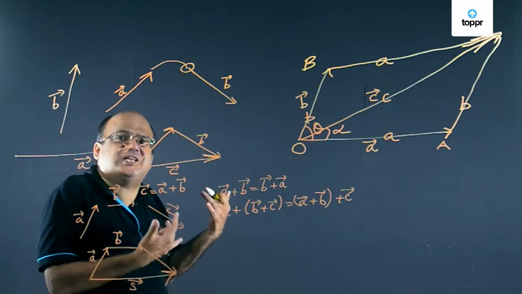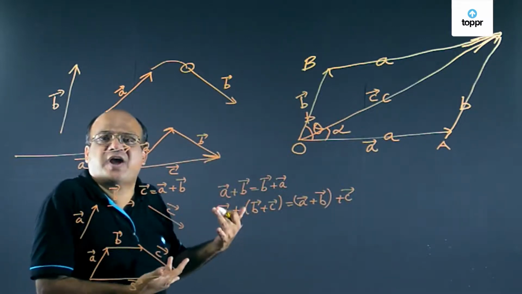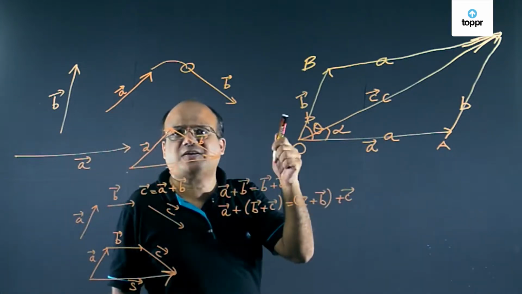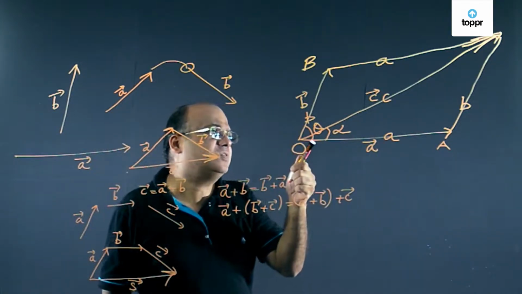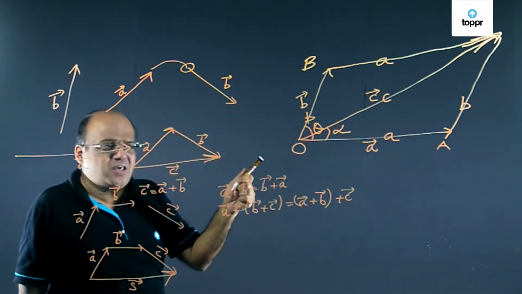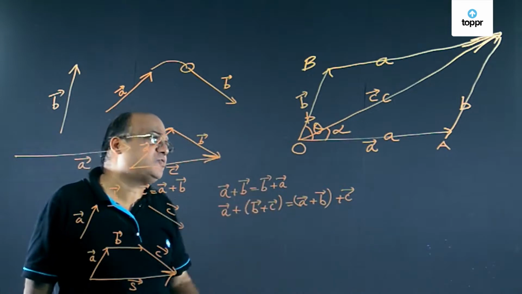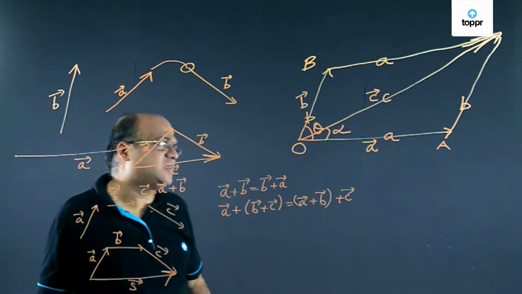Now we want to get an algebraic relationship to find the sum of two vectors. Vector A is known, vector B is known, theta is known. C is not known, alpha is not known. So now we want to find C. The next method of adding free vectors is the parallelogram method.